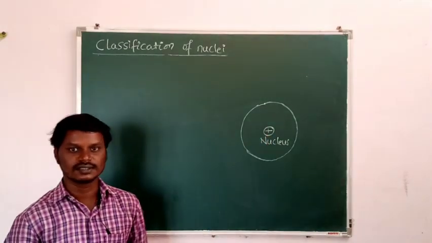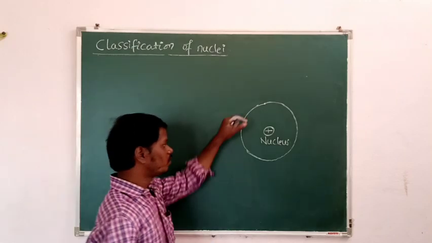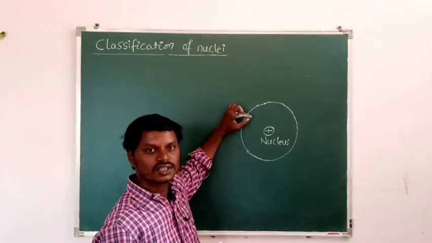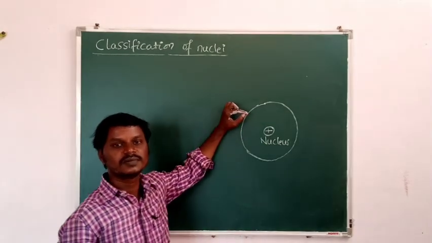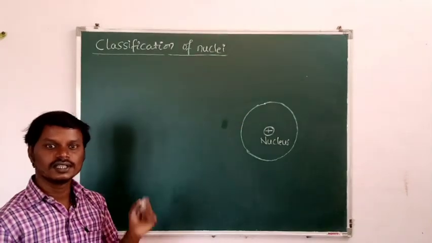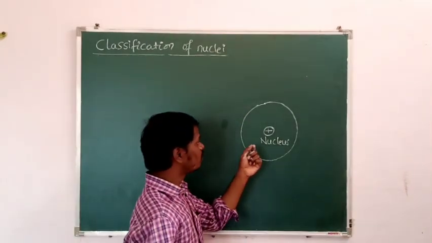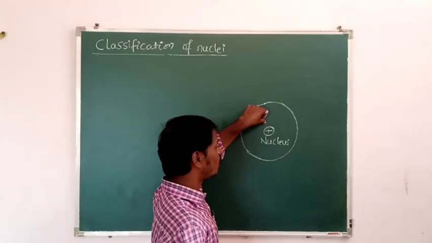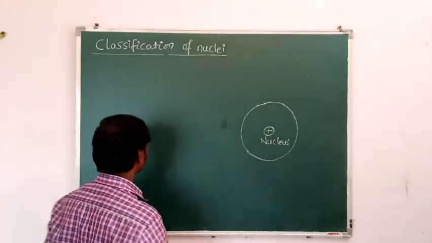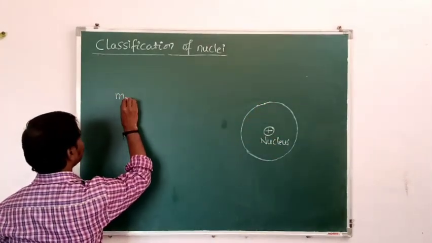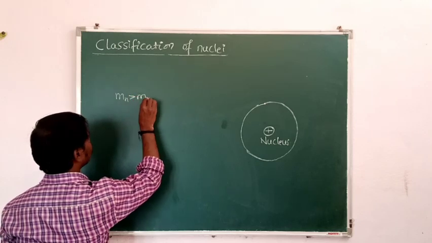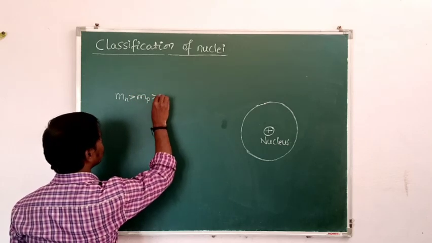Because protons and neutrons have larger mass compared to the mass of the electron, the majority mass of an atom depends on the mass of the nucleus. Mass of neutron is greater than mass of proton, and mass of proton is greater than mass of electron.